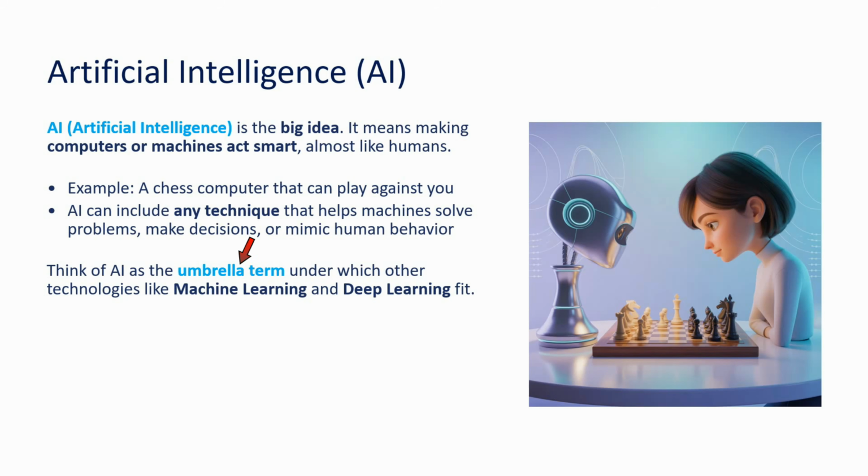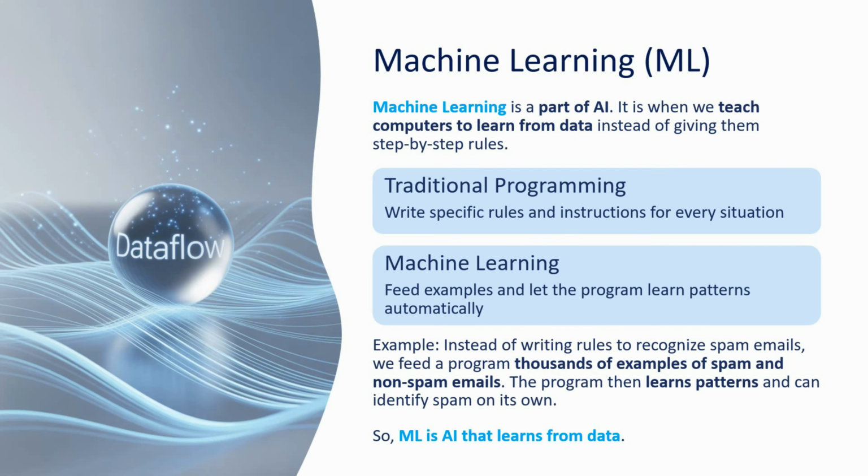You can think of AI as an umbrella term under which other technologies like machine learning and deep learning fit. What is machine learning? Machine learning is part of AI. Machine learning is when we teach computers to learn from data instead of giving them step by step rules. Traditional programming means writing specific rules and instructions for every situation. Machine learning means feeding examples and letting the program learn the patterns automatically.